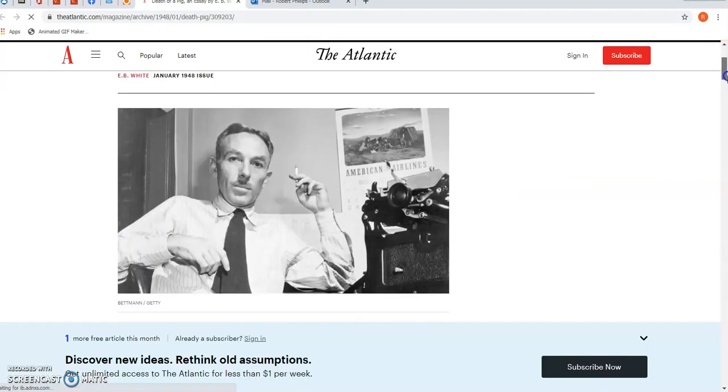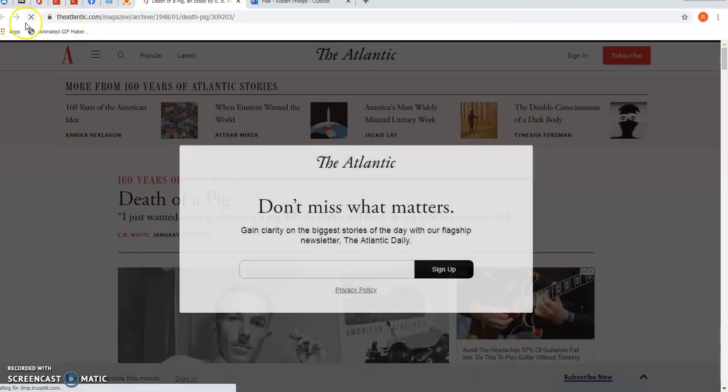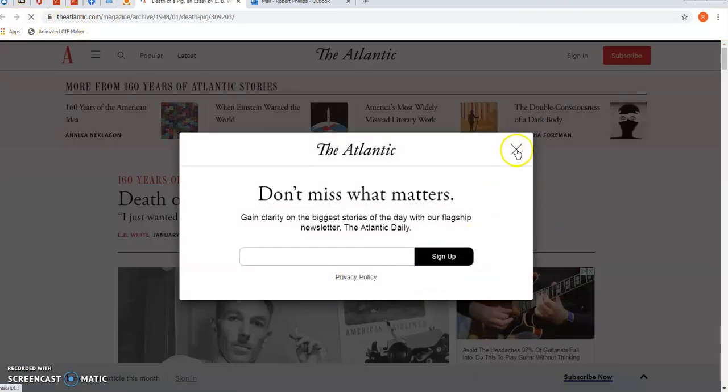So Death of a Pig, you're scrolling all the way down. As you can see, these are just pulled from various websites here. These are not formatted the way you might normally see in a textbook. You're going to have your little pop-ups here, so click.